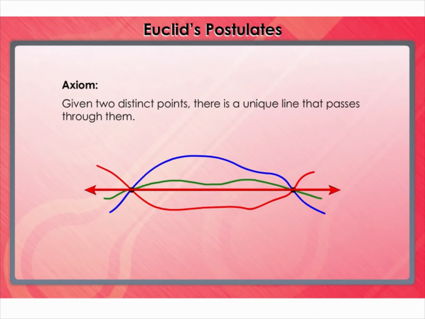Euclid preferred the straight line passing through the points. The straight line is the shortest line that connects the 2 points. This means that any 2 points can be connected with a unique straight line.